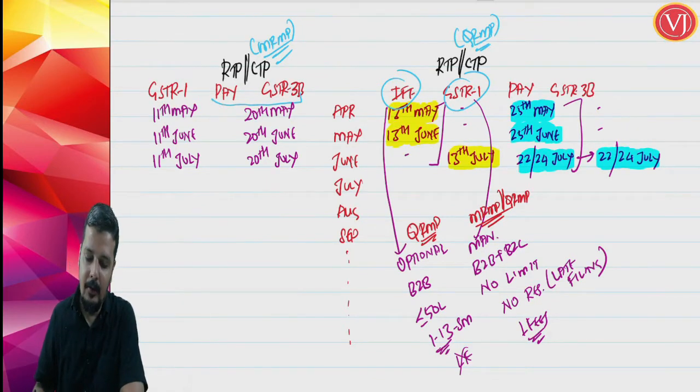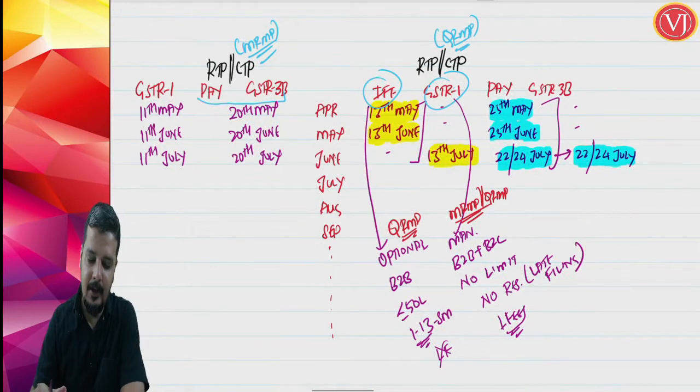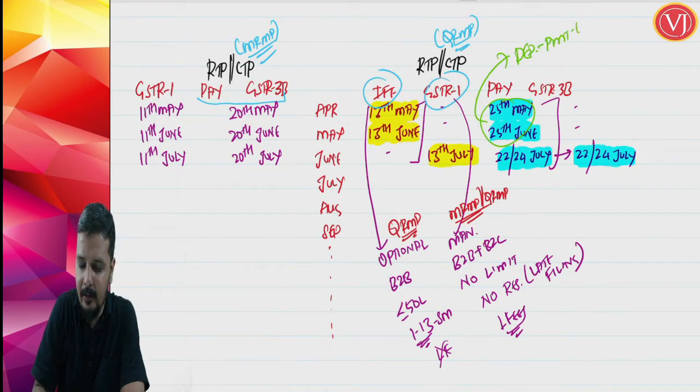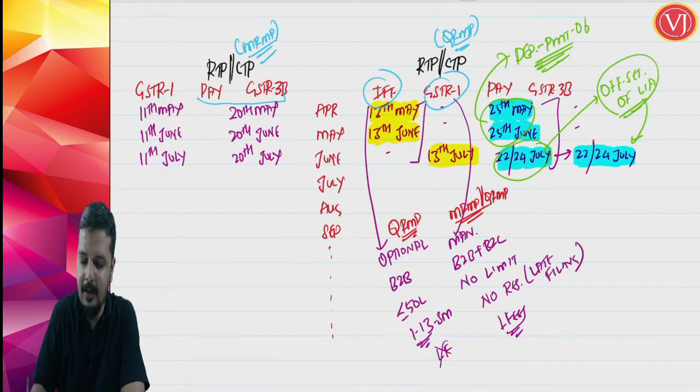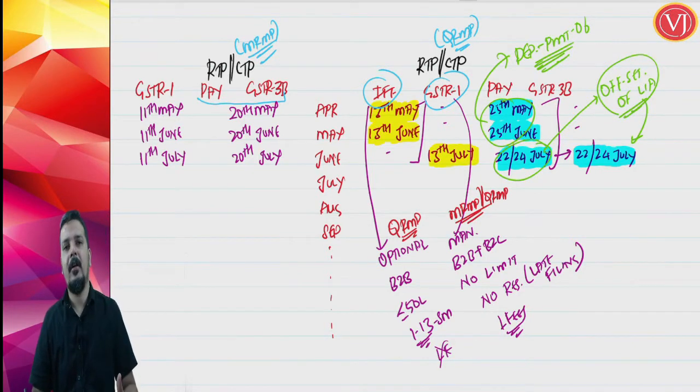Now when you talk about payment under the QRMP scheme, for the first 2 months you are only depositing the amount by way of PMT06; you are not offsetting the liability. Only when you are making the payment for the last month will offsetting of liability take place, because only at that point of time 3B will be filed. For the first 2 months, the due date is the 25th after the end of the first month and the 25th after the end of the second month. Whereas for the last month it is the 22nd or 24th, depending on which state or union territory you are in.